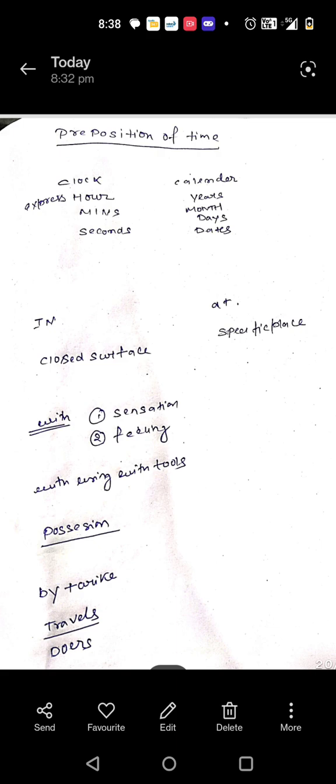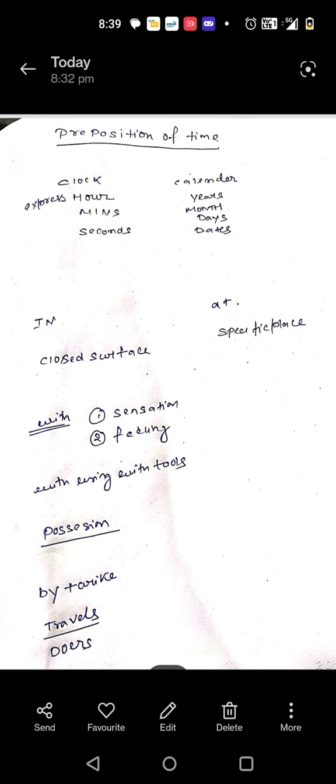At the school means the school is a place with no boundary. School is an open place. But it is in the library; the library is an enclosed space. So, in the library and at the school. Your birthday will be celebrated at Cafe Coffee Day. Cafe Coffee Day is a specific place, so you use at.